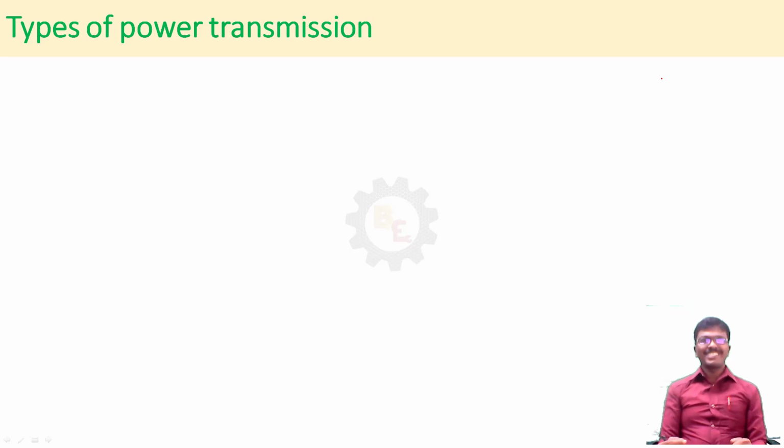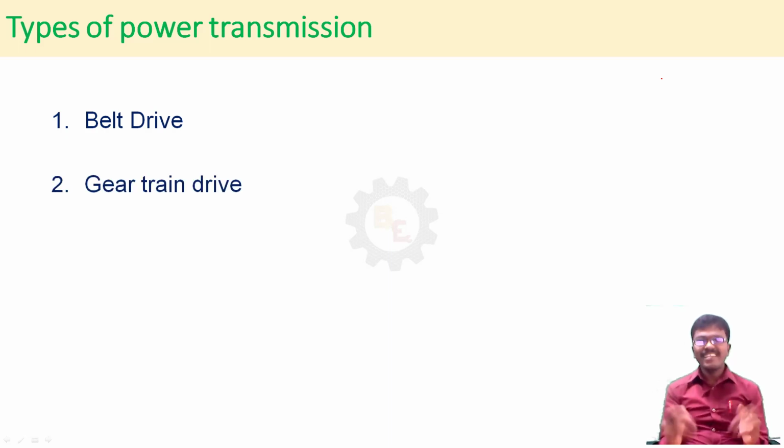Types of power transmission system. What types of power transmission system are available? There are 4 types. The first one is belt drive. Belt drive is also called flexible drive. Here we use a belt to transmit the power from one pulley to another pulley. That is called belt drive power transmission system. Second, gear train drive. 2 shafts are placed some distance apart.